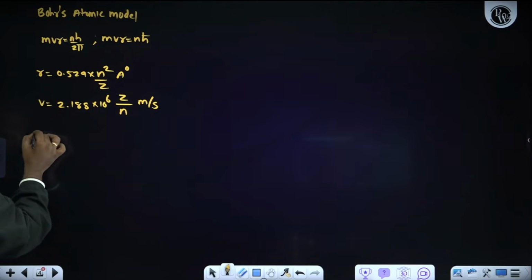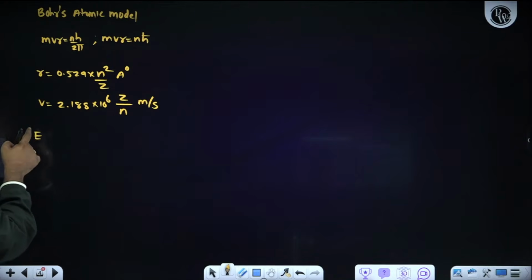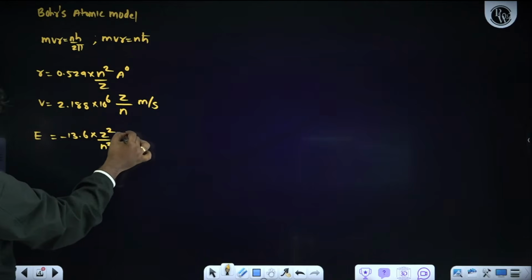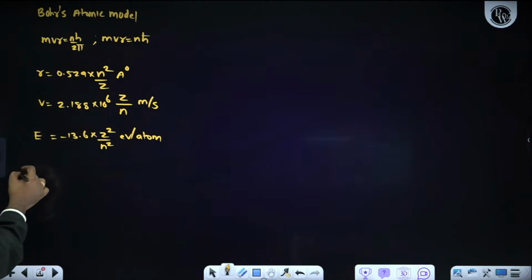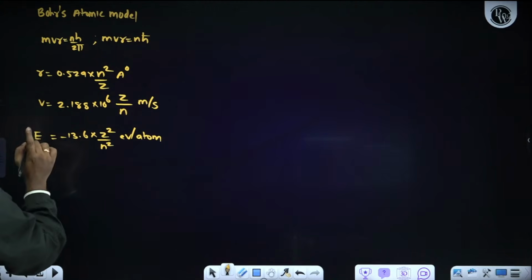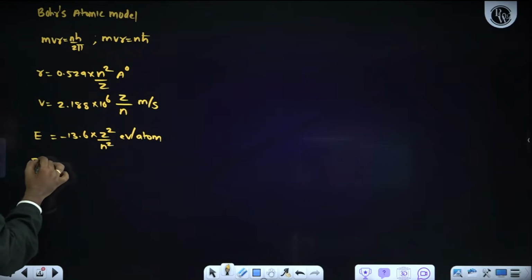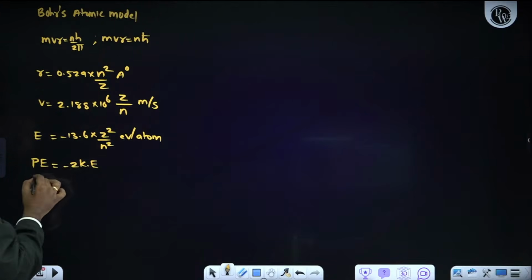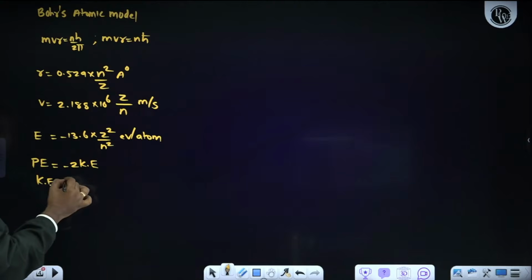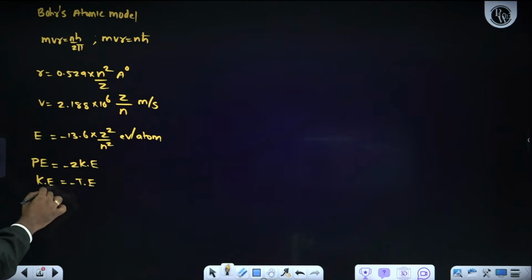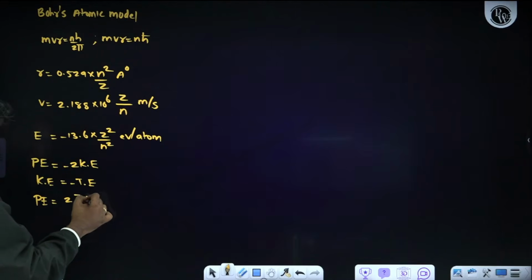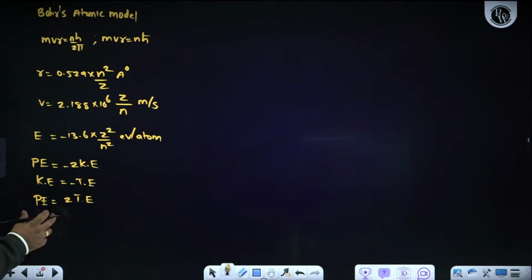Then when it comes to energy, what energy am I talking about? Total energy, that is minus 13.6 into Z square upon n square eV per atom. If I talk about total energy, potential energy, kinetic energy, remember one thing, my dear students, potential energy is equal to minus 2 times kinetic energy. What is the relationship between kinetic energy and total energy? Kinetic energy is nothing but minus of total energy. So potential energy is equal to 2 times total energy. This is very, very important.